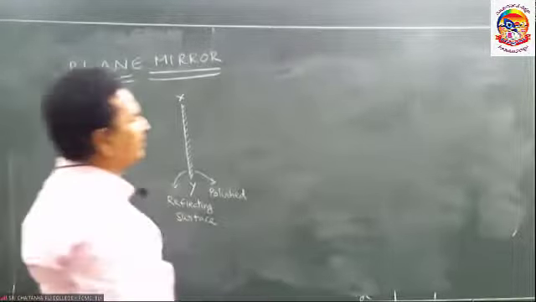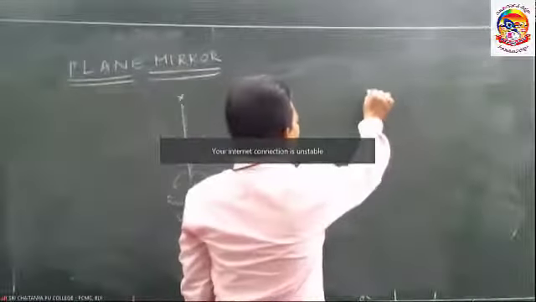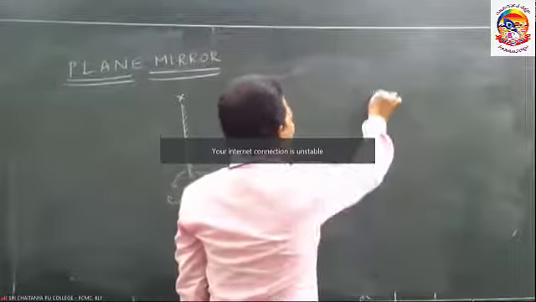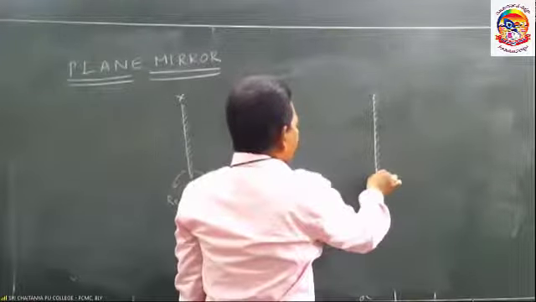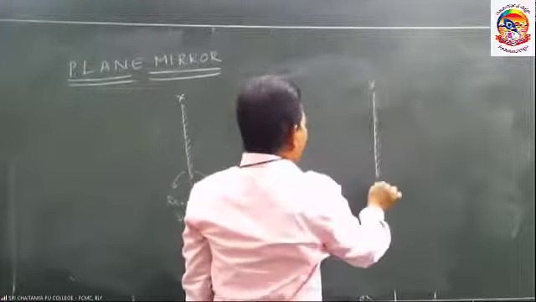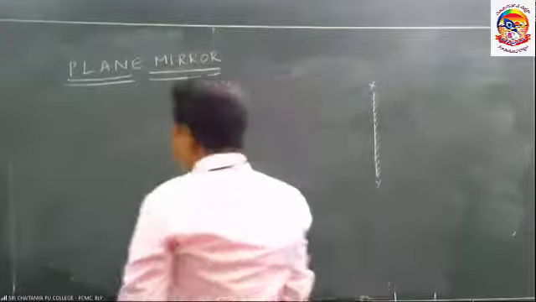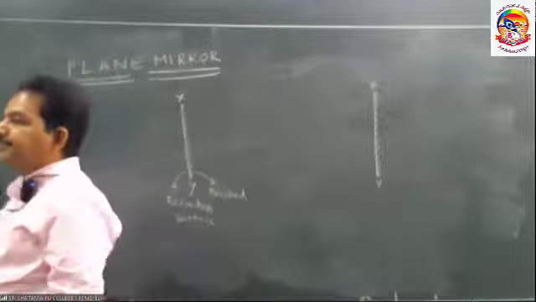Let us consider one more diagram also simultaneously. We will complete both point object and also the extended object. No need to study separately. Now I am going to explain the formation of image by point object, the formation of image by extended object in case of plane mirror. 2 concepts at a time.